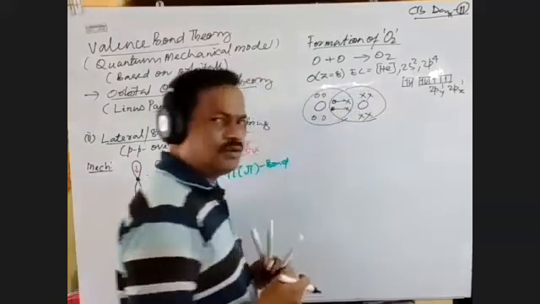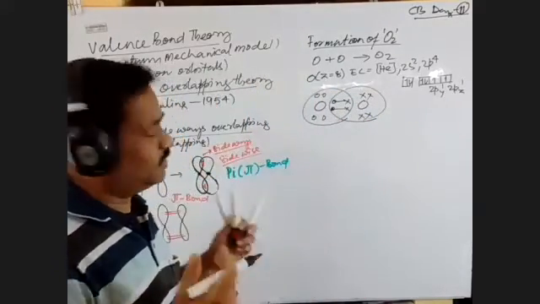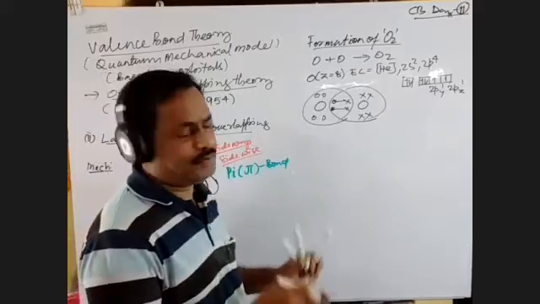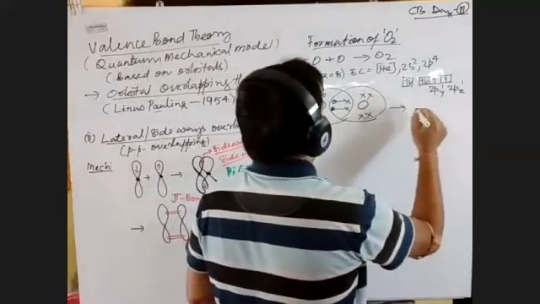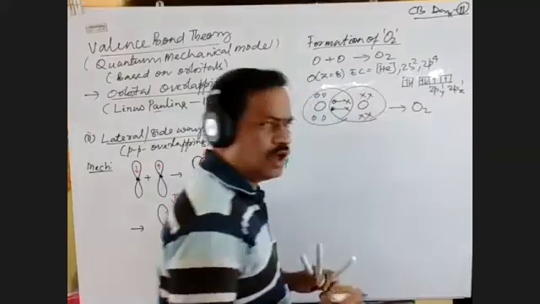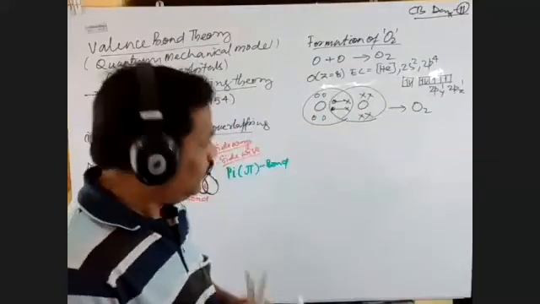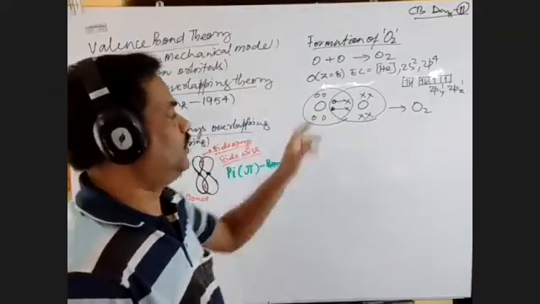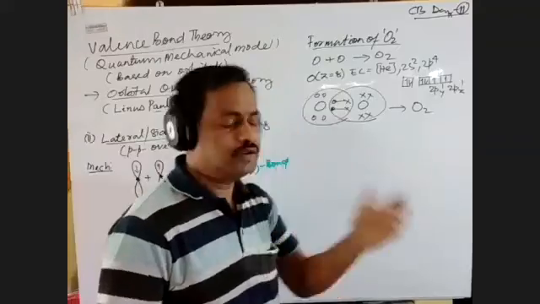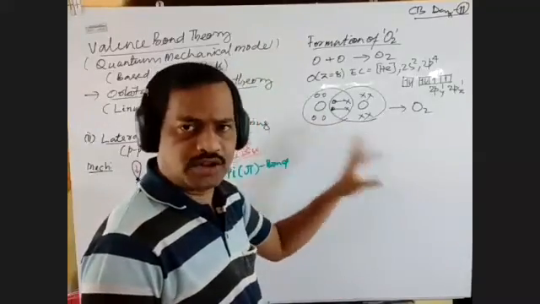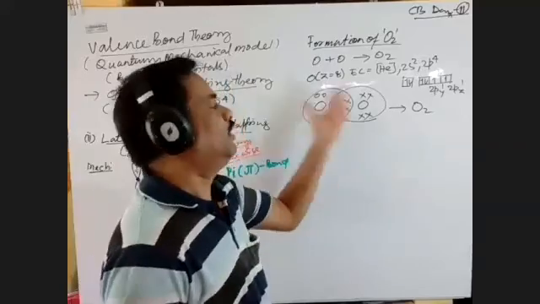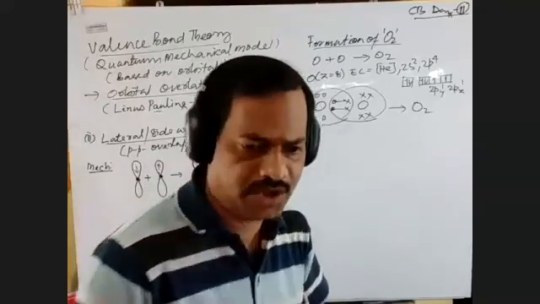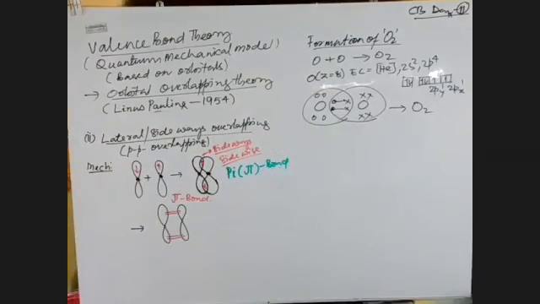So among these double bonds, whether a sigma bond is present or a pi bond is present, we are going to discuss in our next class. So this is the oxygen formula. So remember that in the oxygen molecule there is a double bond. Whether both are sigma bonds, or both are pi bonds, or one is sigma and one is pi, we can discuss in our next class because of less time.